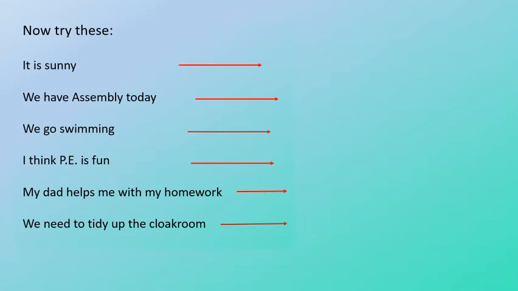It is sunny. We have assembly today. We go swimming. I think PE is fun. My dad helps me with my homework. We need to tidy up the cloakroom. Your turn to write it in the past tense. Press pause and off you go.